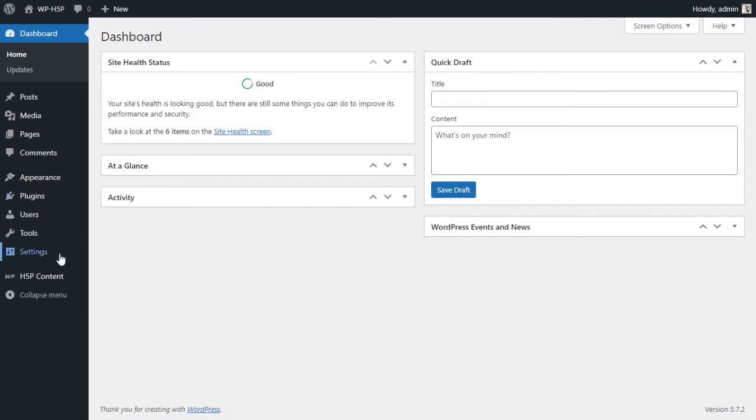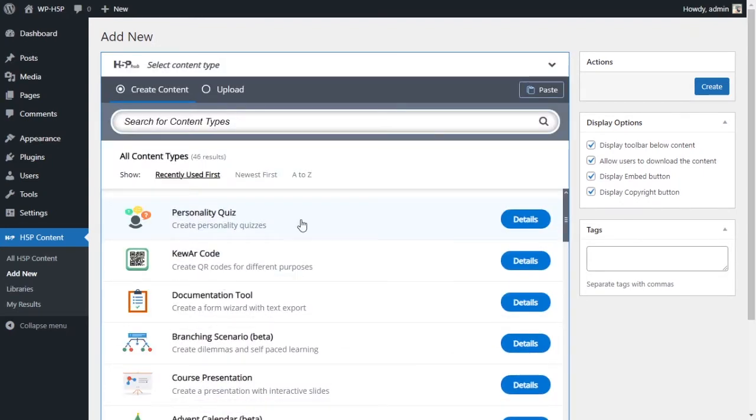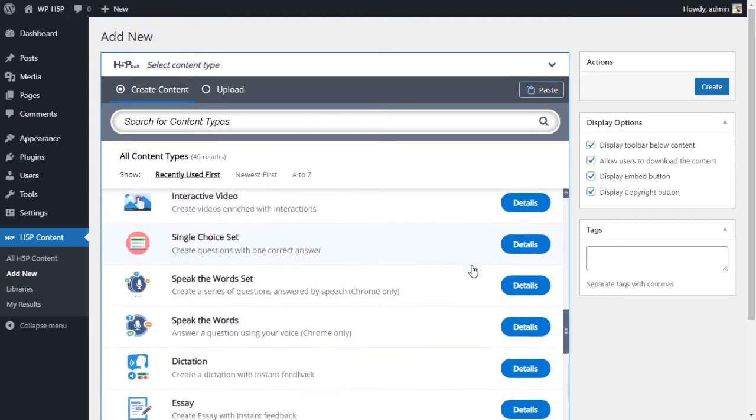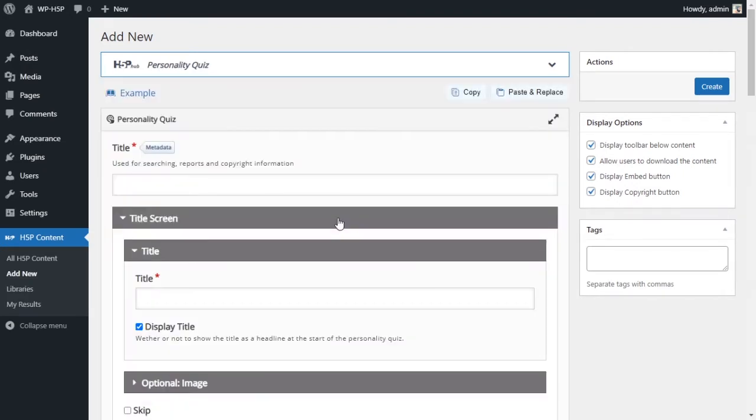So the first thing you want to do is come down to the H5P content, and you want to add a new content. And we're looking for the personality quiz module. If it's not installed, you can click on get to install it, and then once it's installed, you can click on it to start creating.